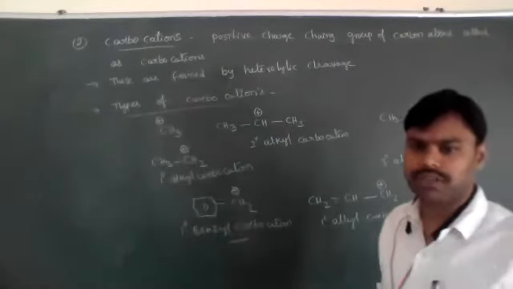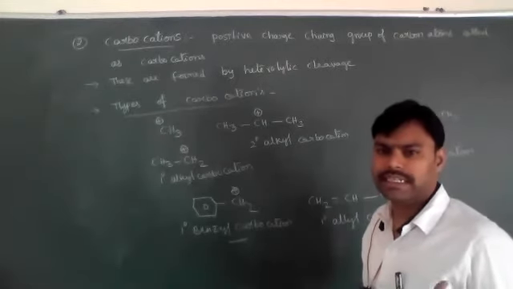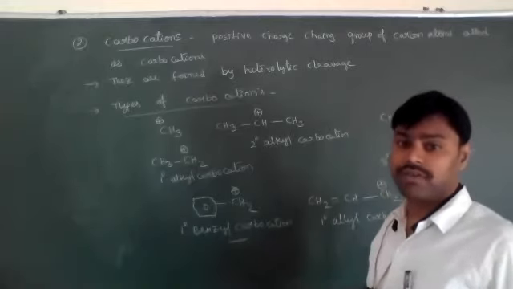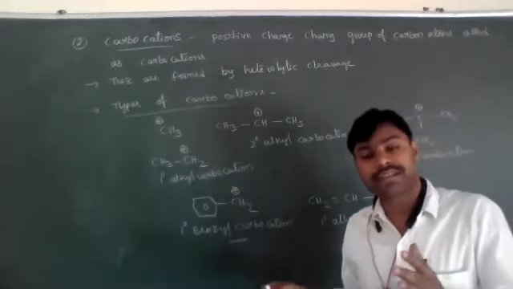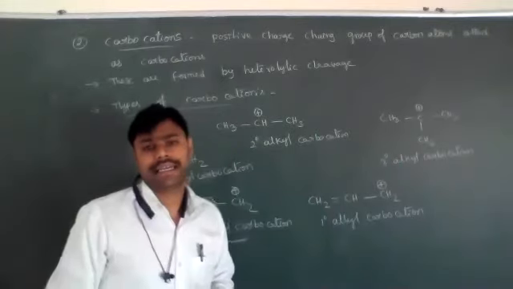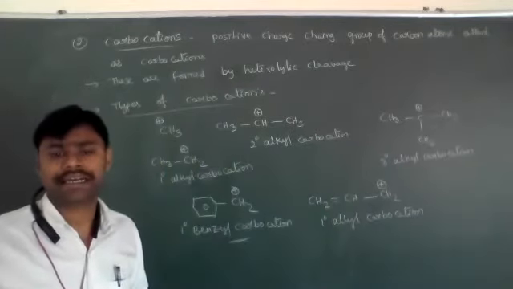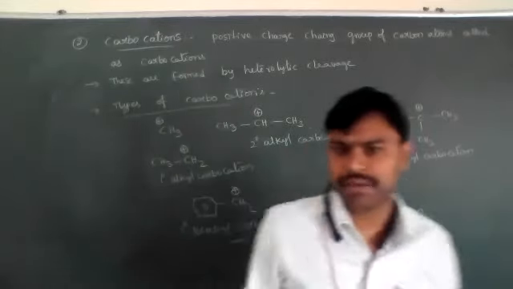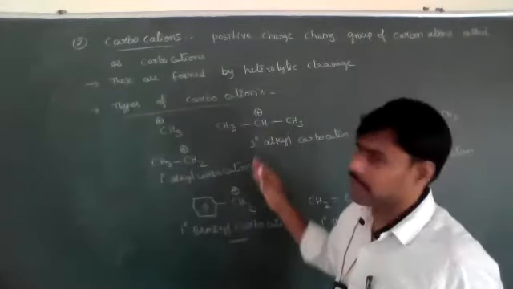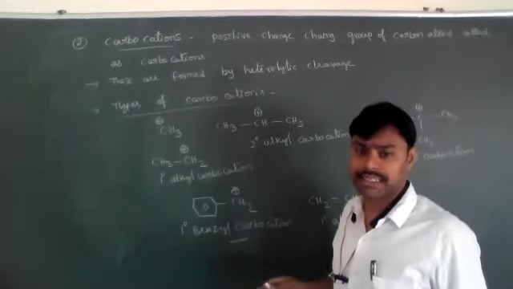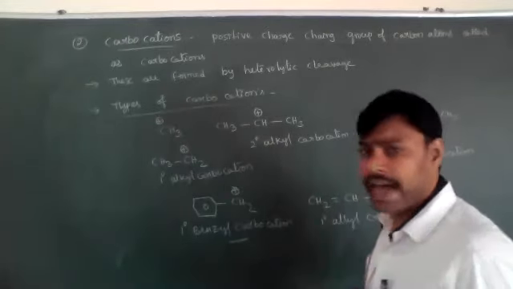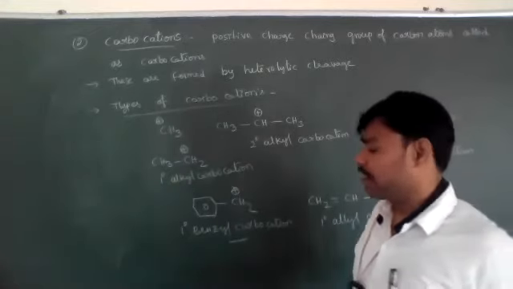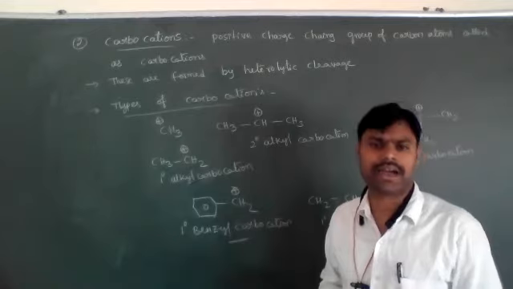Now we need to discuss the important characteristics of carbocations: stability and structure. What is the structure of a carbocation? Carbocations are reaction intermediates, and they are always highly reactive and less stable. We have already discussed the carbon free radical structure. In the same way, we need to discuss the carbocation structure and hybridization. Hybridization calculations and shortcut methods we will discuss in the chemical bonding chapter, so don't worry about that.